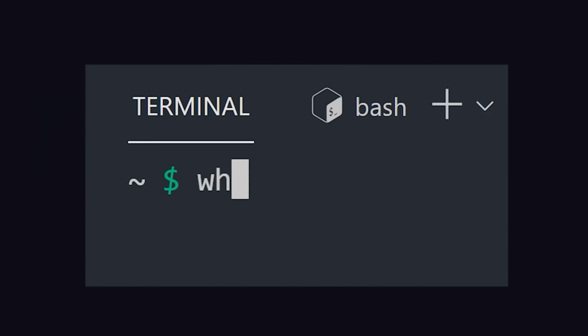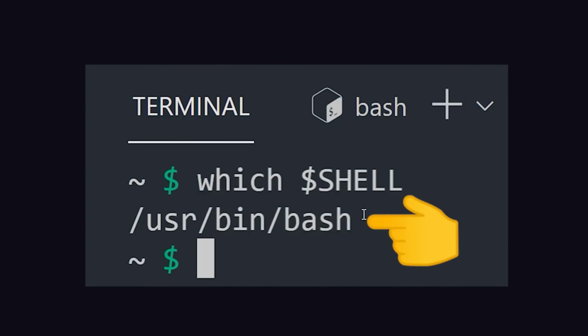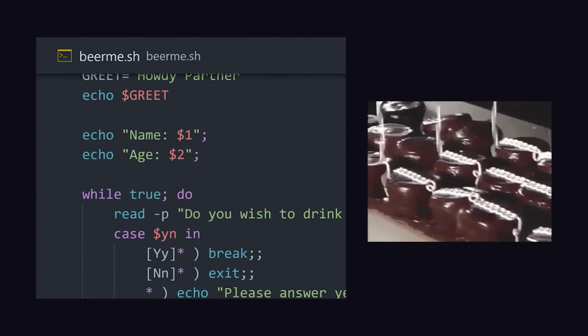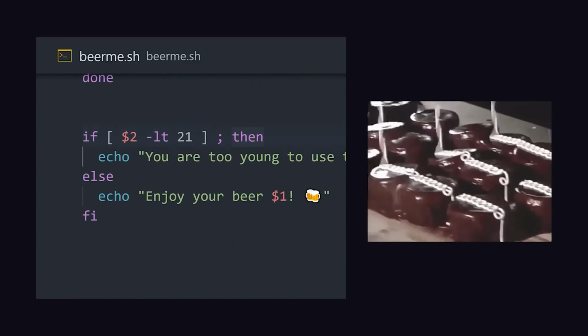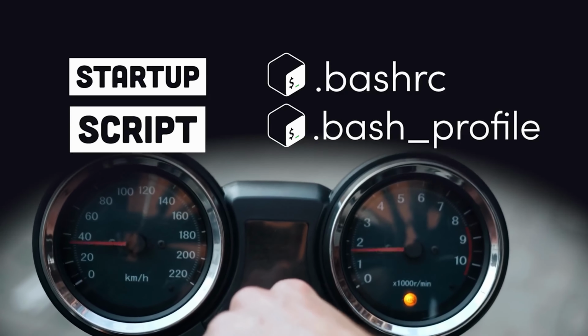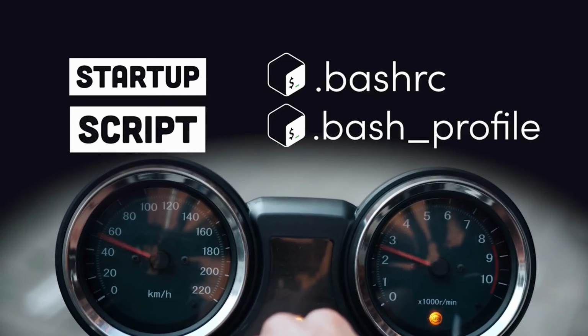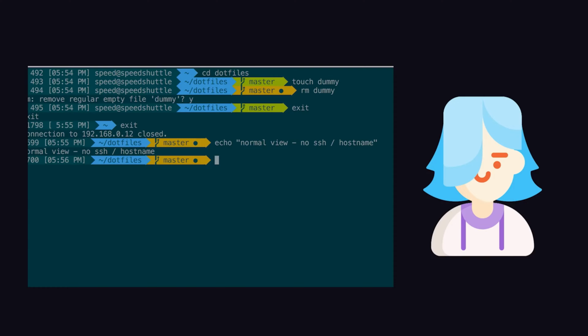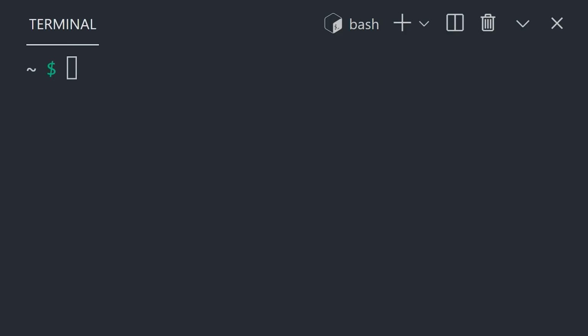To find out if you are running bash, type $0 or $SHELL. It's like any other application that lives in the binary directories. But bash is also a programming language that allows us to write scripts, which means anything we type manually into the command line can be automated with code. When you first launch the shell, it actually runs a startup script that's defined in the bash profile or bashrc file on your system. This allows you to customize the behavior and appearance of the shell whenever you start a new session.